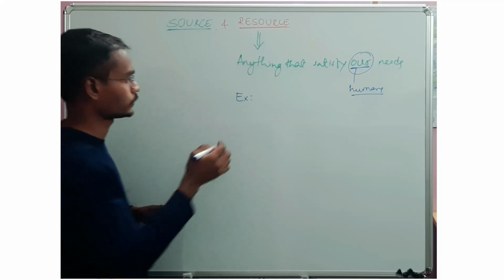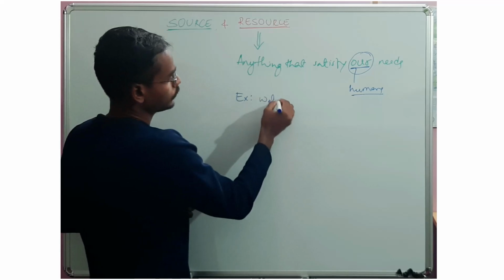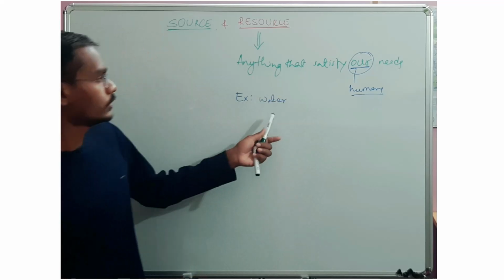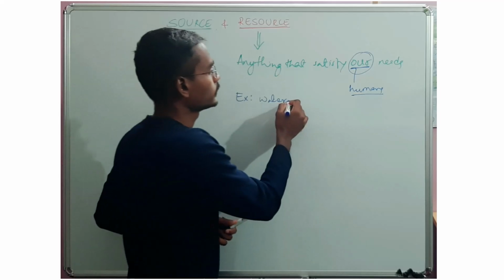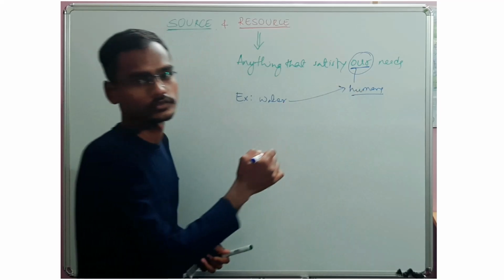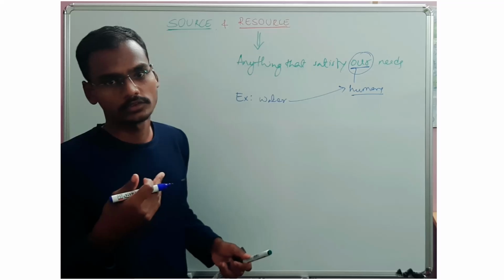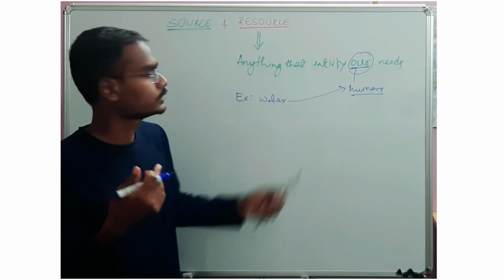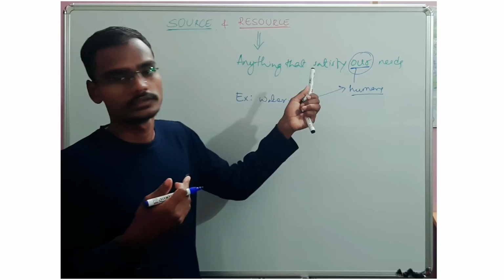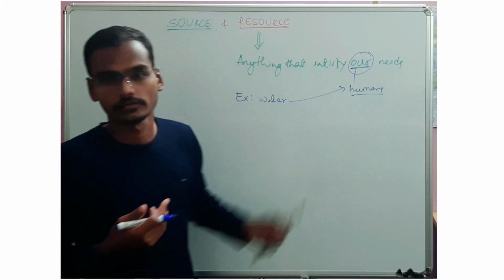First, water. I can say water is a resource. Why? Because it satisfies our needs, meaning human needs. Whenever we feel thirsty, we drink water. That satisfies the needs of humans.